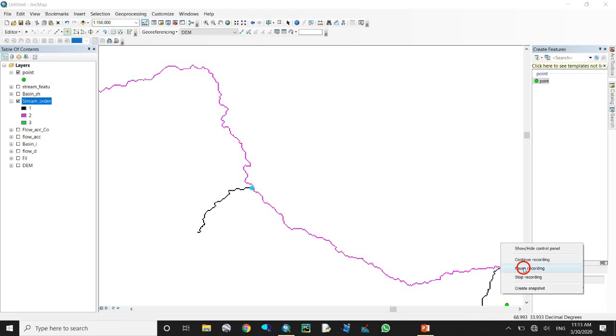Here should be, yes. Start editing. Here we use this one. Come to pour point. We use pour point. If you want to make a watershed, the pour point should be at the end of any lines.